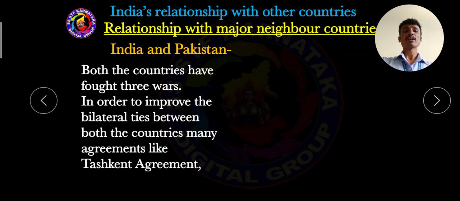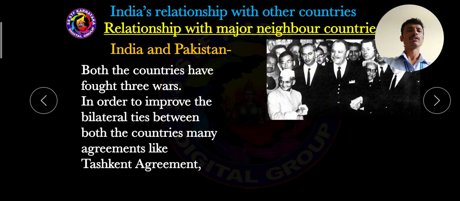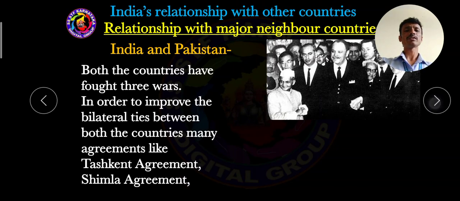This is a mystery even at present. It is highly impossible for our Indian government to find the reason why Lal Bahadur Shastri died. So this is one of the important agreements between India and Pakistan, the Tashkent Agreement.